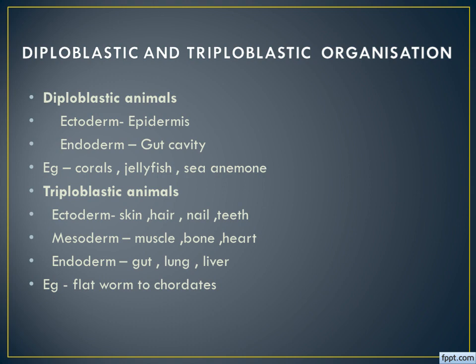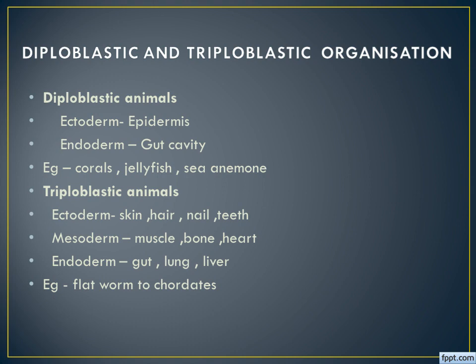The next one is triploblastic animals. The embryo consists of three germinal layers. The outer layer is known as ectoderm, the middle layer is known as mesoderm, and the innermost layer is known as endoderm. From these layers, the organs develop.